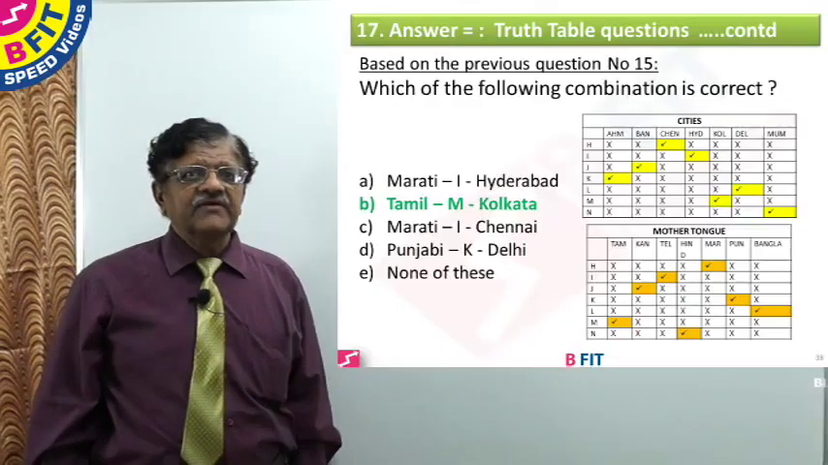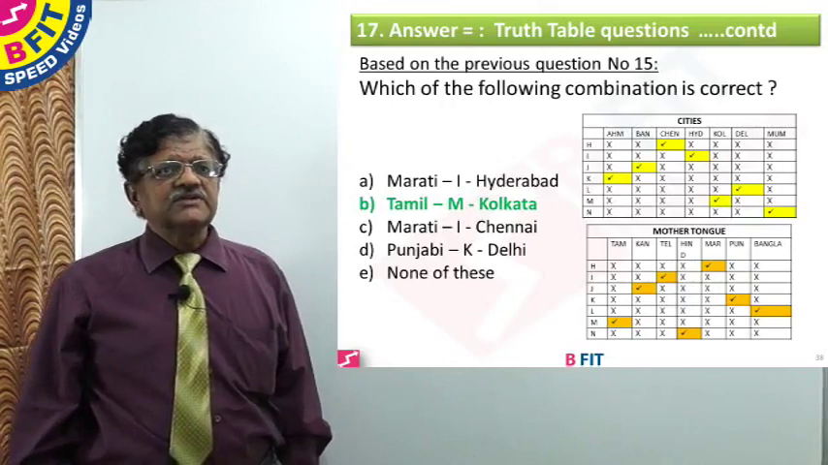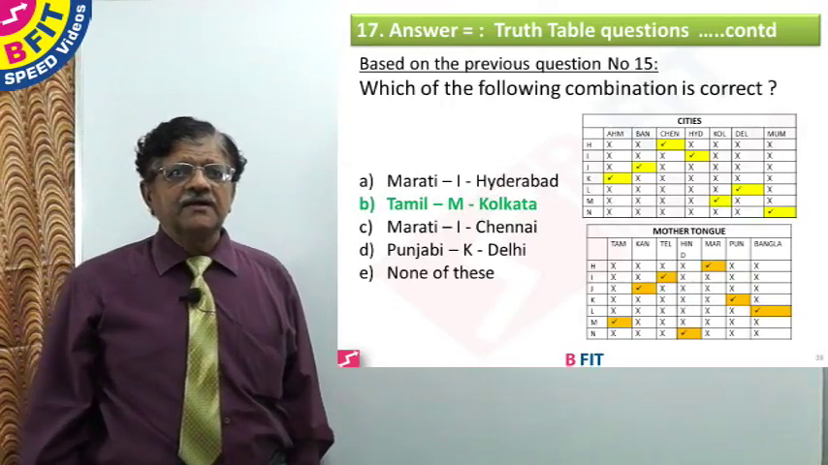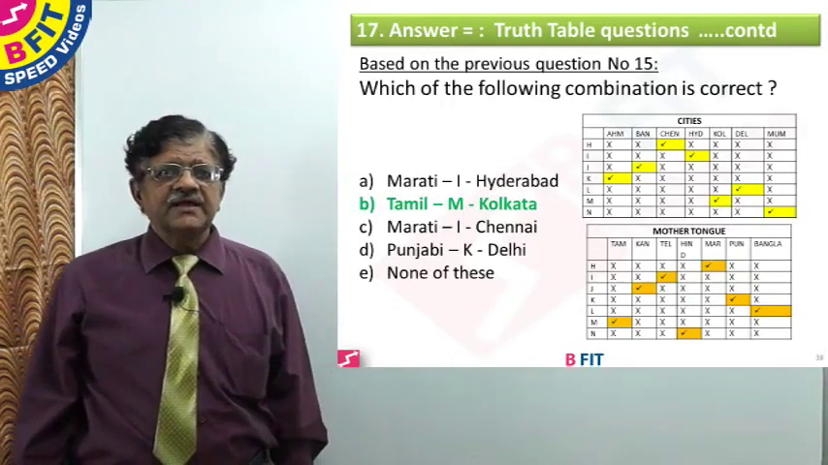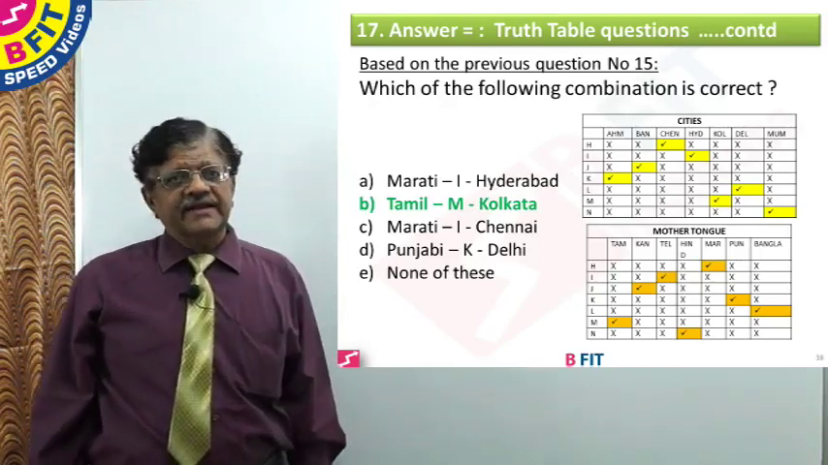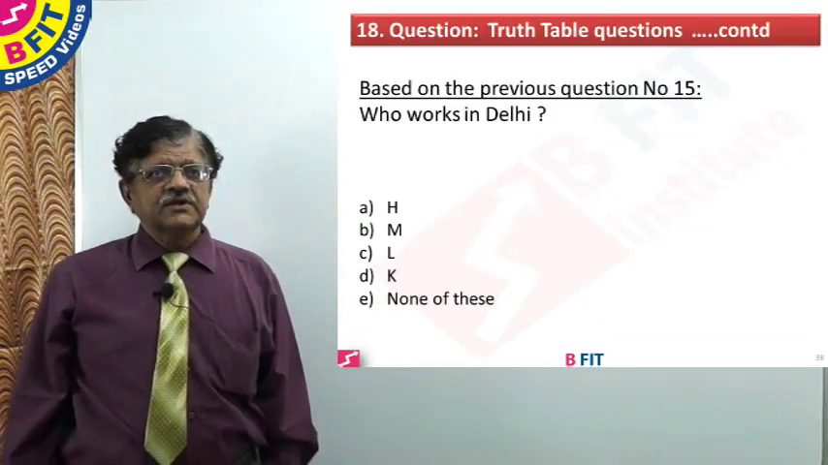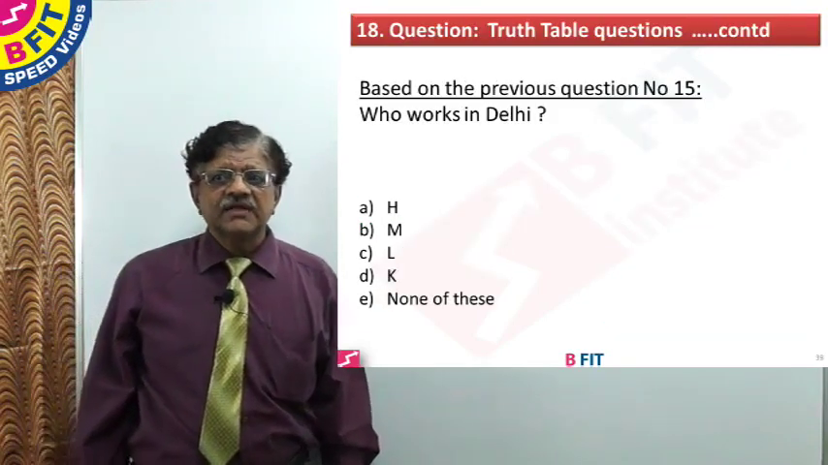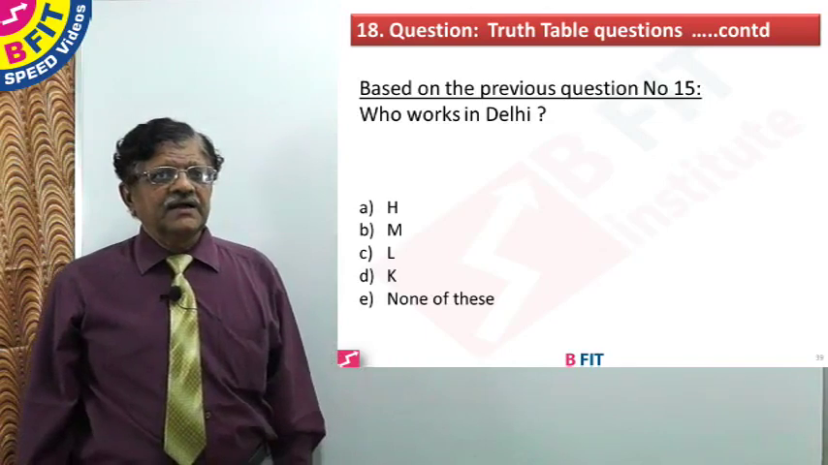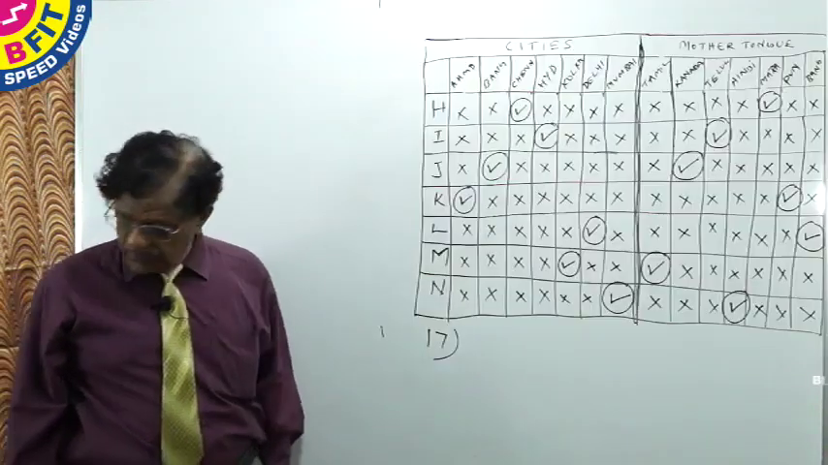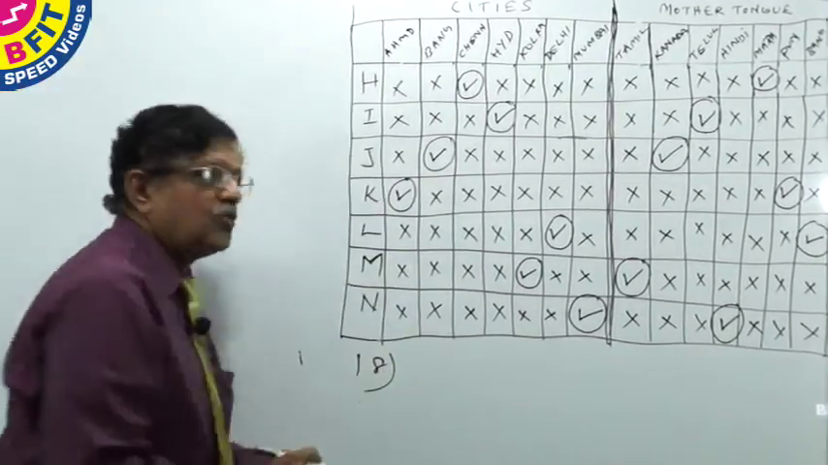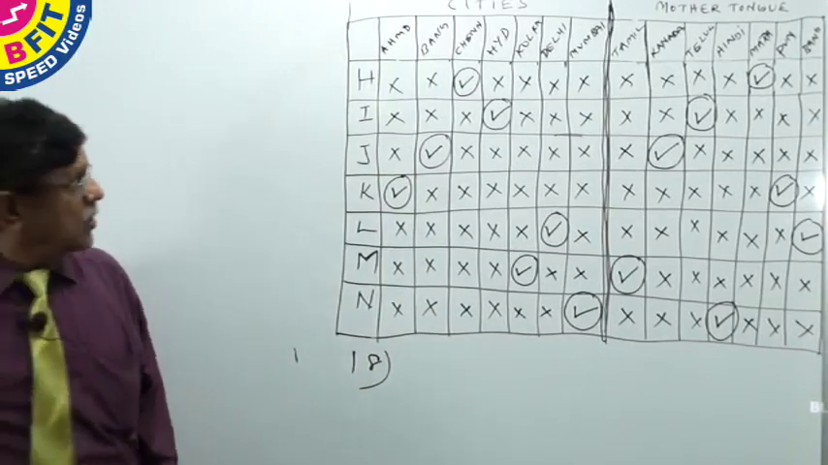Let us see the slide for various options. The question is, which of the following combinations is correct? Marathi, I, Hyderabad; Tamil, M, Kolkata; Marathi, I, Chennai; Punjabi, K, Delhi; none of these. For this, option B, Tamil, M, Kolkata is the correct answer. Let us see the next question, question number 18, again based on the previous truth table. Who works in Delhi? Let us see the working.